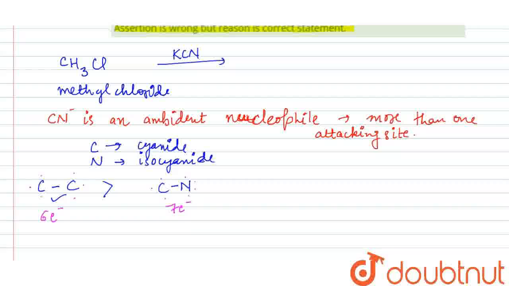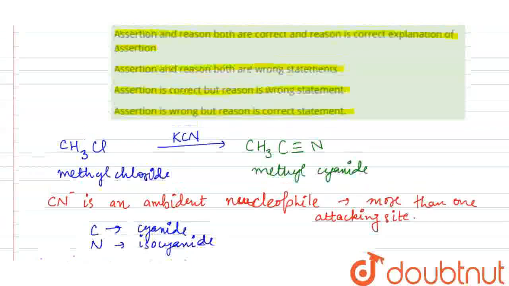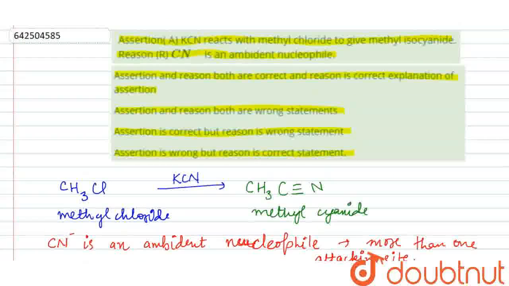So in this potassium cyanide case, the carbon side will attack the CH3 side, so it will form CH3-C triple bond N. So this compound is methyl cyanide. Given in the assertion here, it will form isocyanide. So this assertion is a wrong statement.